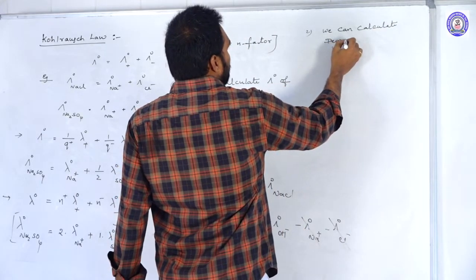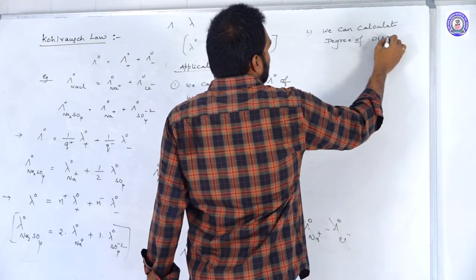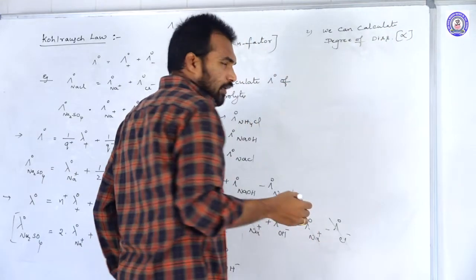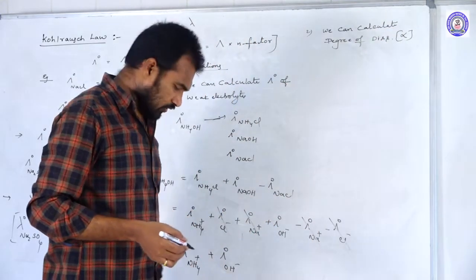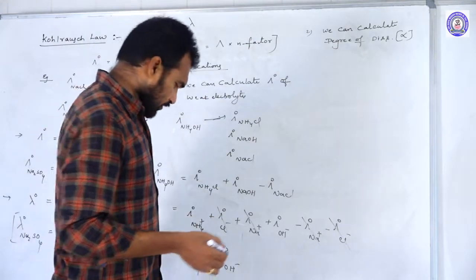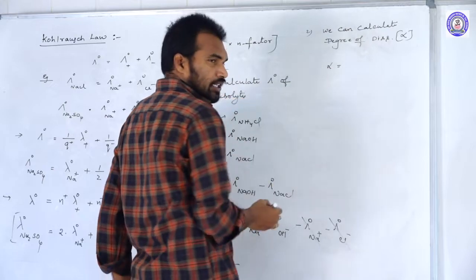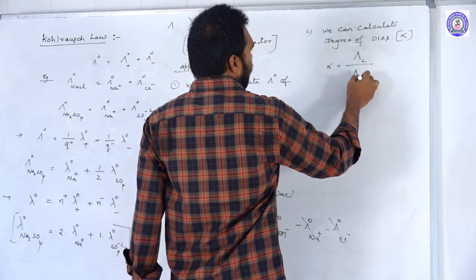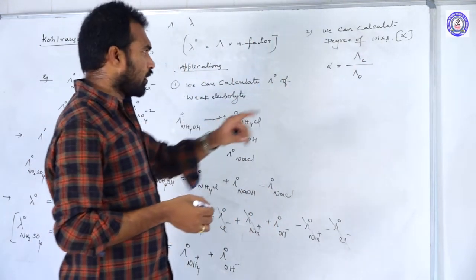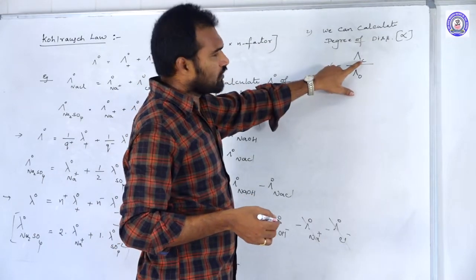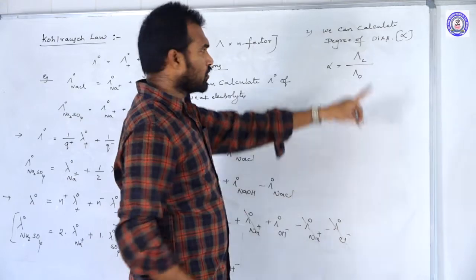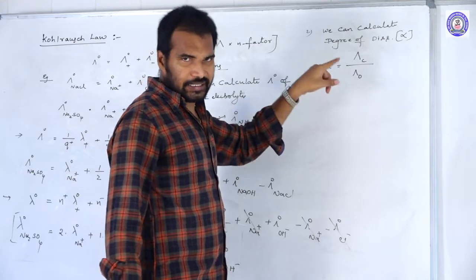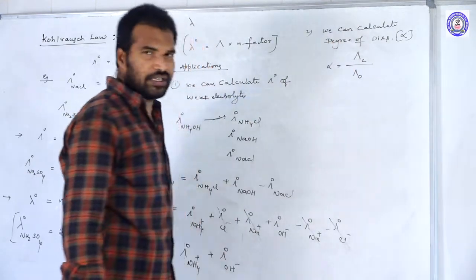The degree of dissociation is represented by alpha, as we know from ionic and chemical equilibrium. How can we calculate it? The degree of dissociation is the ratio of Λc to Λ0. Λc is the equivalent conductance at a particular concentration, and at infinite dilution we call it Λ0.